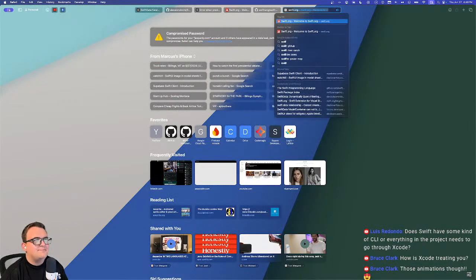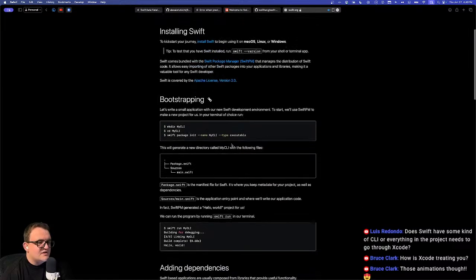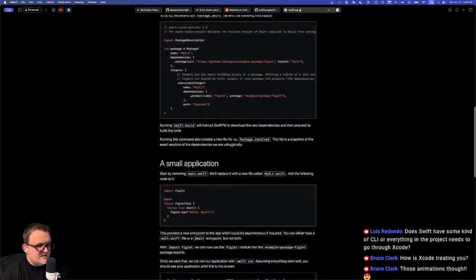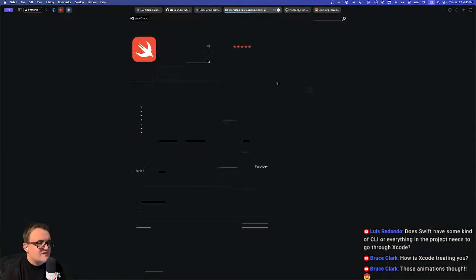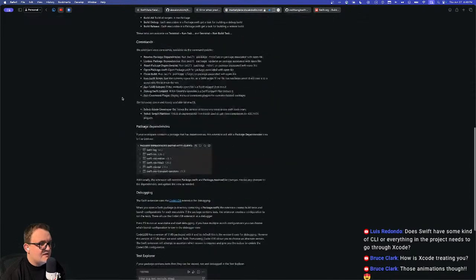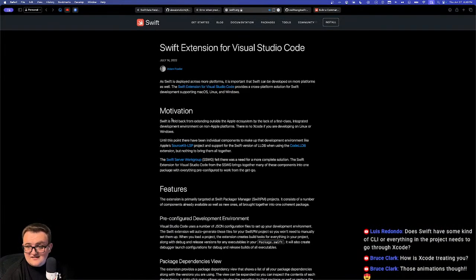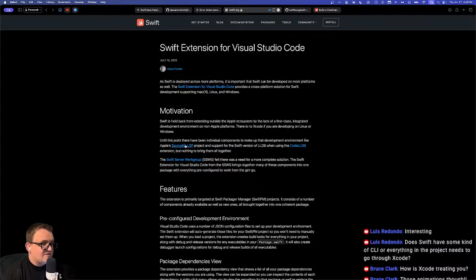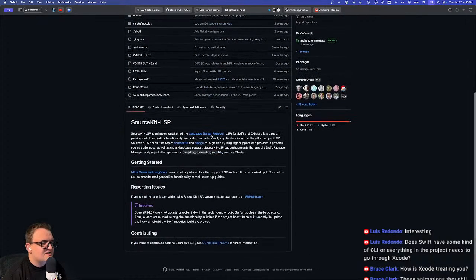But yeah, here's how to build a command line tool using Swift. So there must be a way to do that. But there is the VS Code extension now, so that you can actually use it in other places outside of Xcode easily. It has code completion, package dependency view, error annotations, jump to definitions, stuff that you'd expect, which is interesting. There's also a language server protocol. Is that what it is? What is LSP? Language server protocol. That is such a weird way to say it, to me.